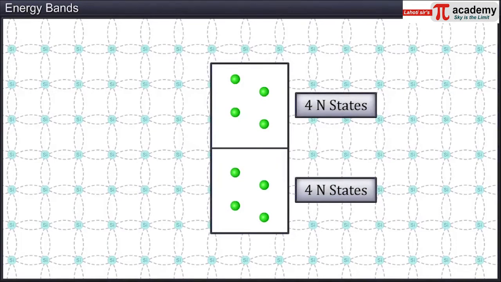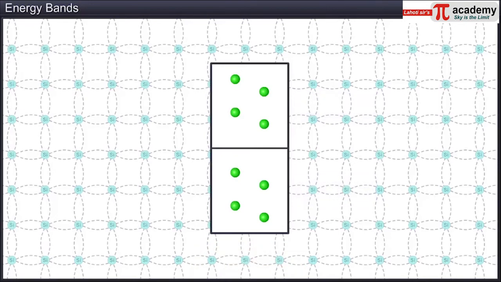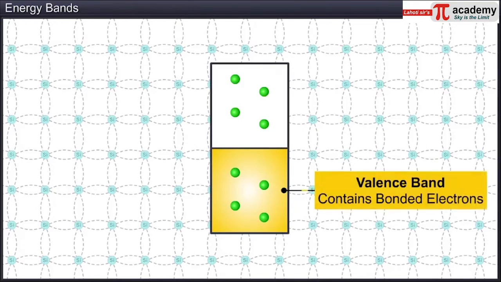A group of such sublevels with continuous energy variation is called an energy band. For a silicon atom, the lower 4n energy states contain electrons that are in bonding, and such energy states are called the valence band. Therefore, the term valence band refers to a group of energy levels which contains bonded electrons.